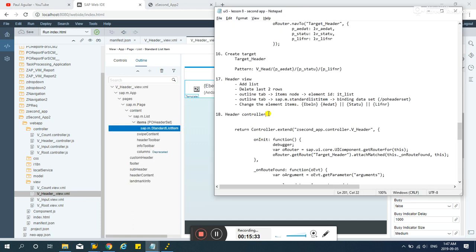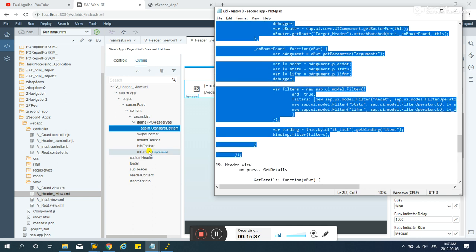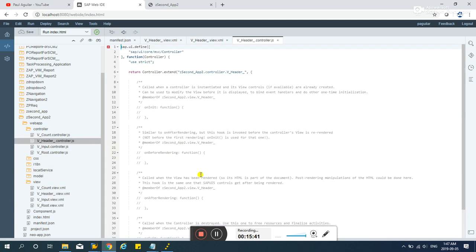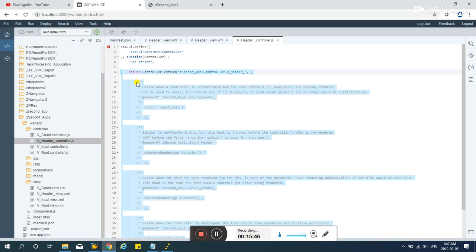Save, and after that let's go to header controller and let's add this code here. Where's the header controller? There. Let's add this code.